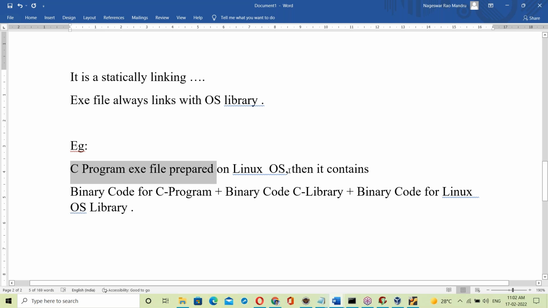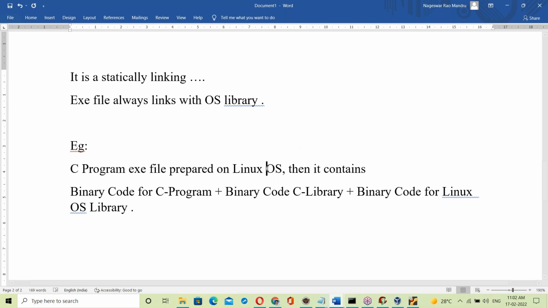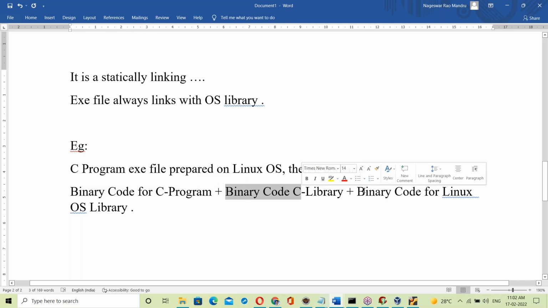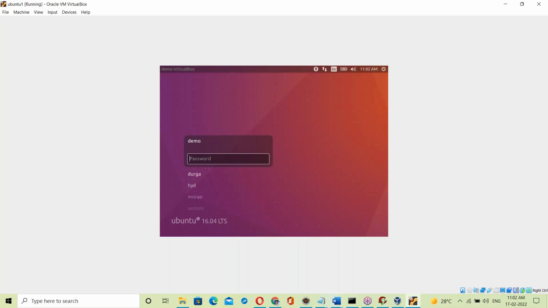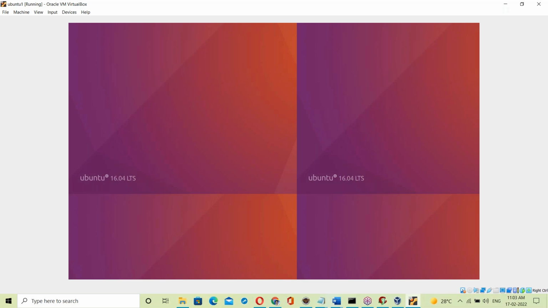A C program exe file prepared on a Linux base contains binary code for the C program, binary code for the C library, and binary code for the Linux OS library. Okay, let me show that in Linux. What is happening on the Linux base?